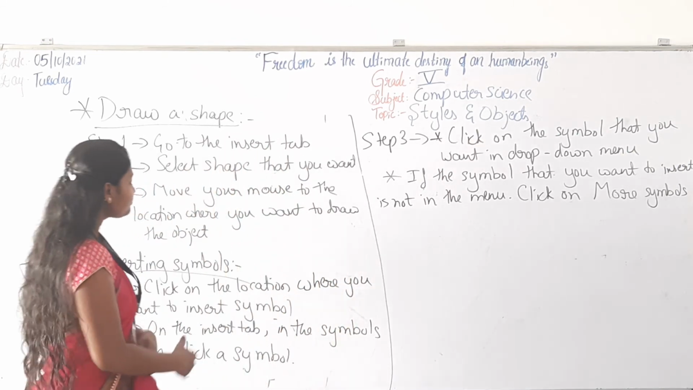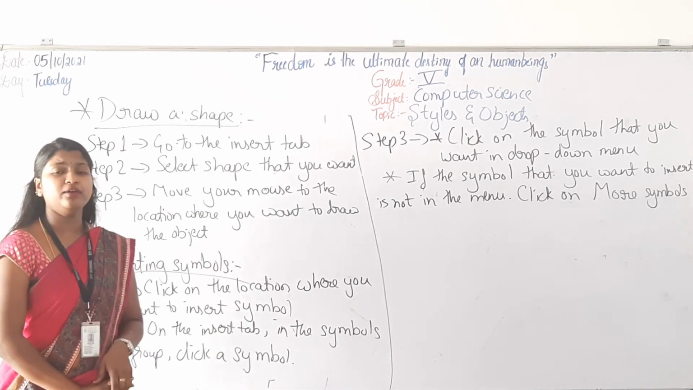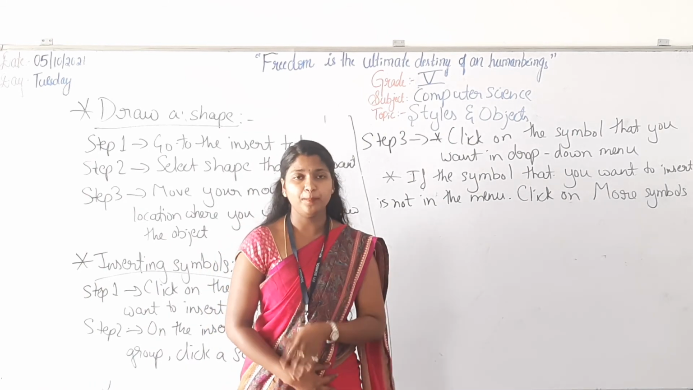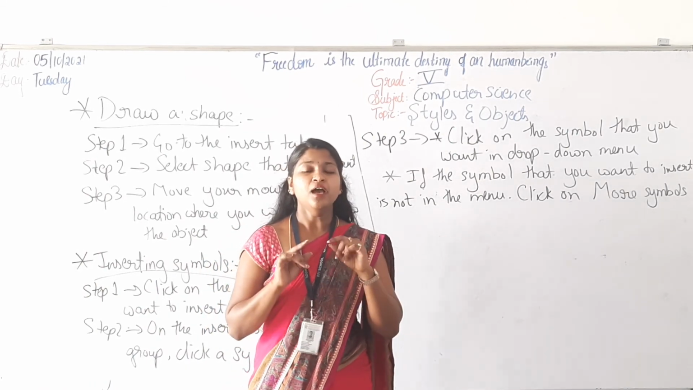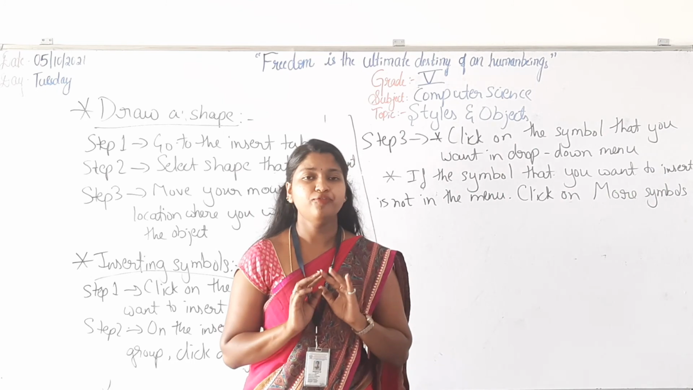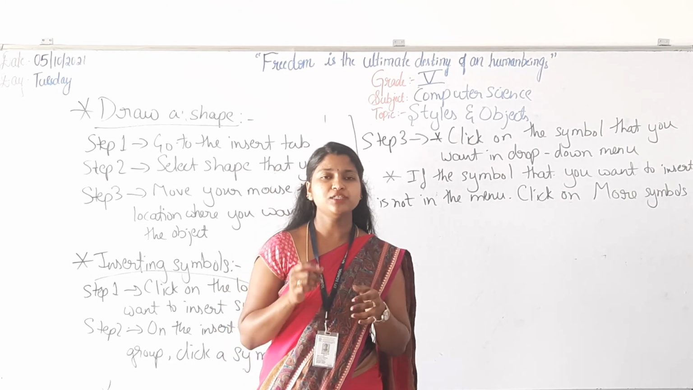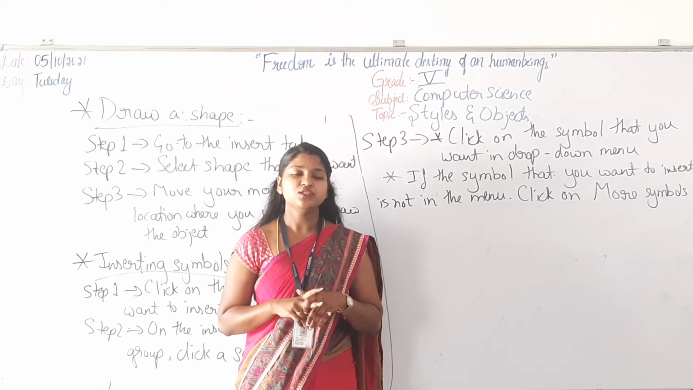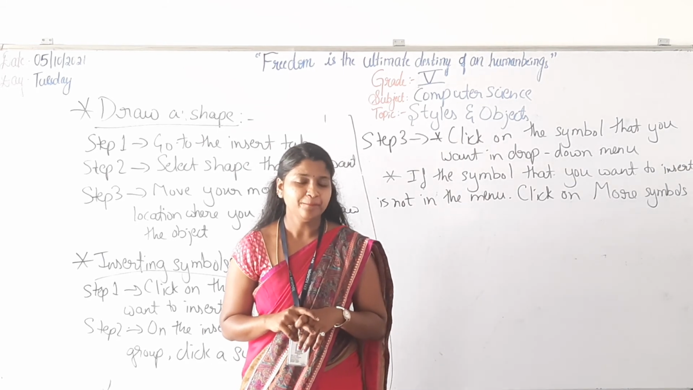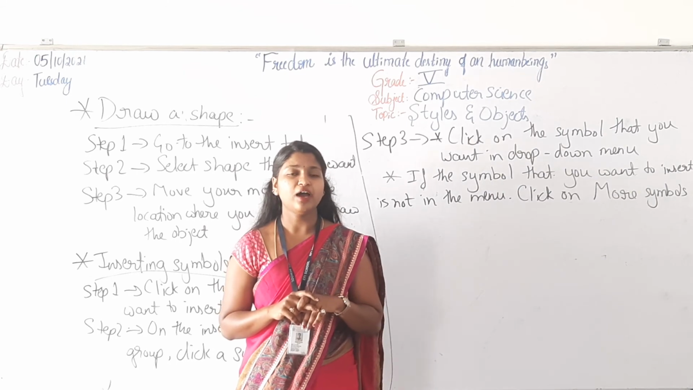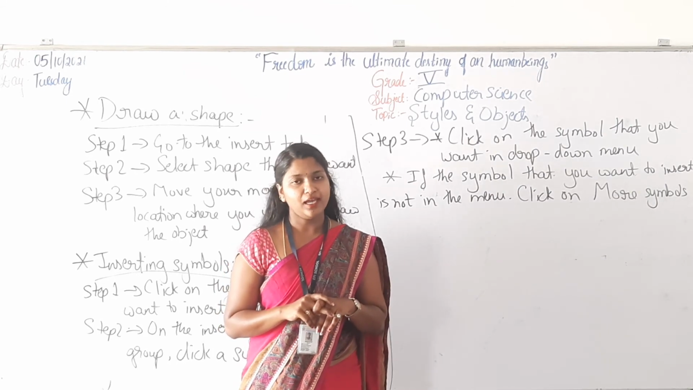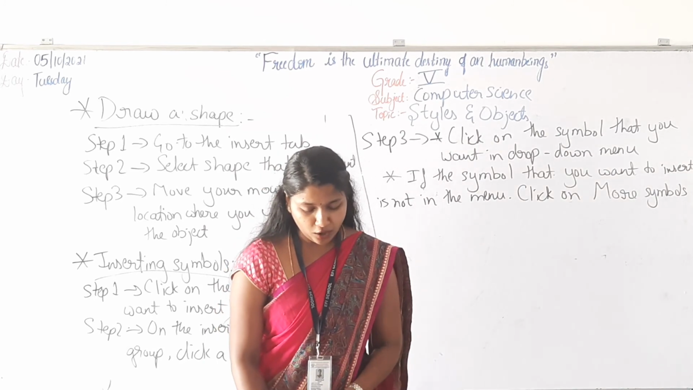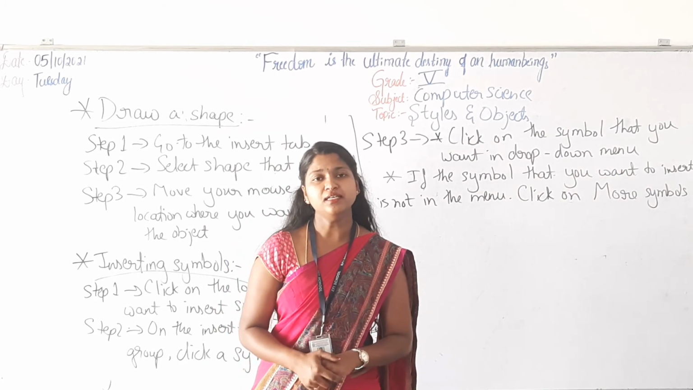So what are the steps? First, click on the Insert tab. When you click on it, the symbol option will open. When you click on that symbol, you will get a few symbols. If you want more symbols, you have to click on More Symbols. Then you will get more symbols. If you select any one symbol, after selecting that, you have to click on Insert and then close it. So this is how we draw a shape and insert the symbols.